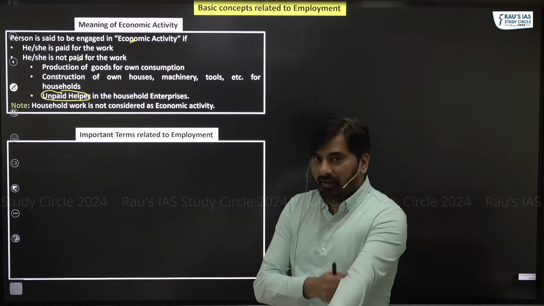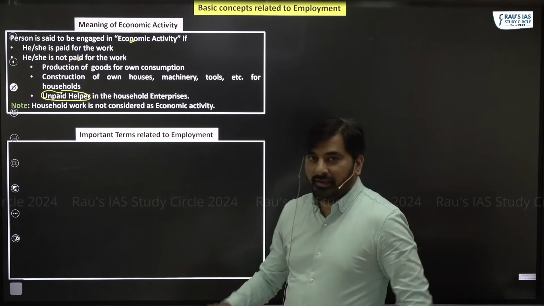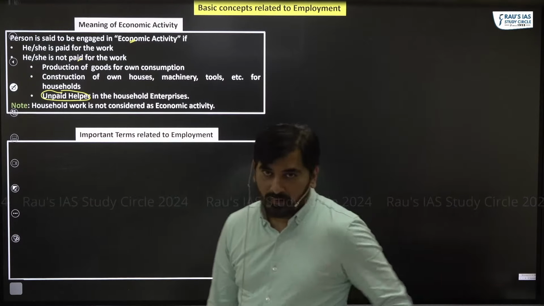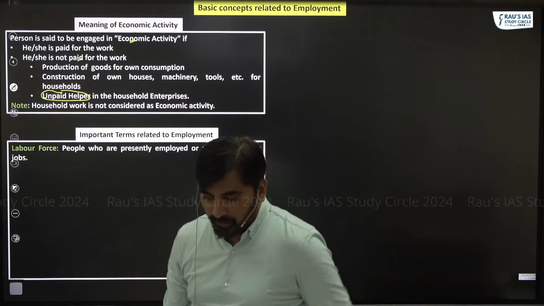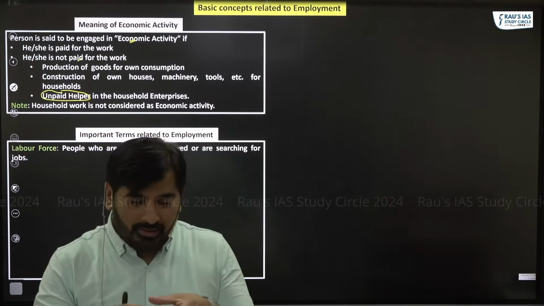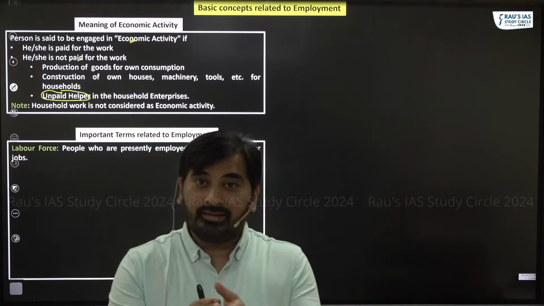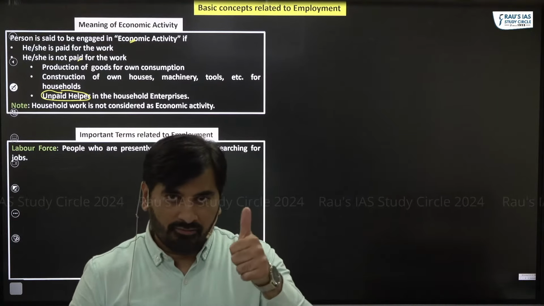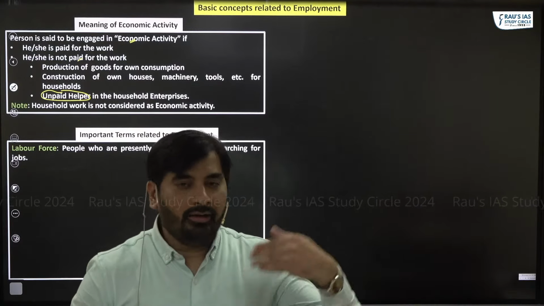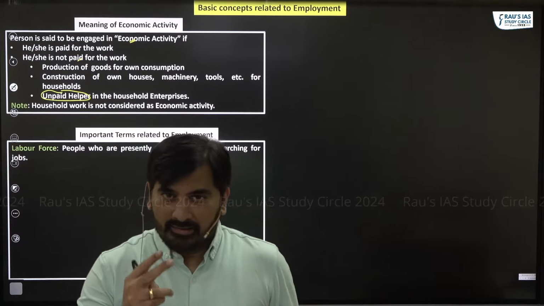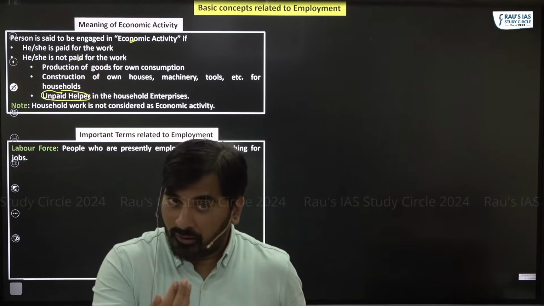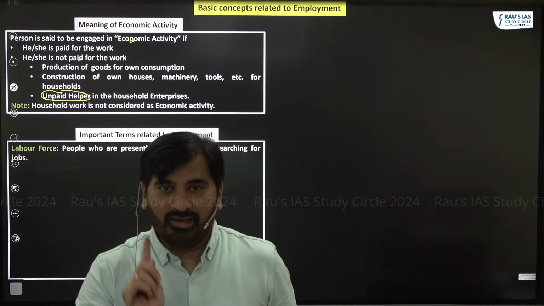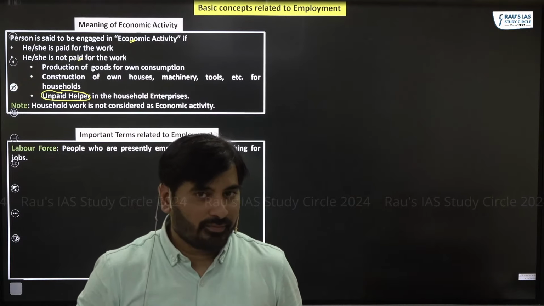The next one is important terms related to employment. So let's look at the first term, that is labor force. In any economy, you'll come across 3 sets of people. First category, people who are working. Second category, people who are looking out for work, but they're not being able to get jobs.